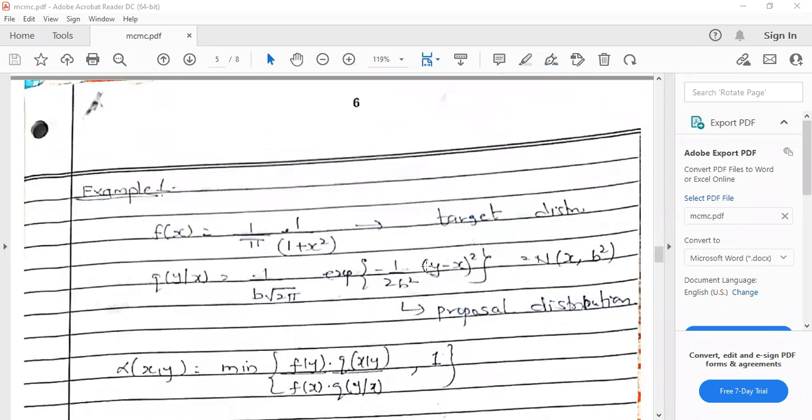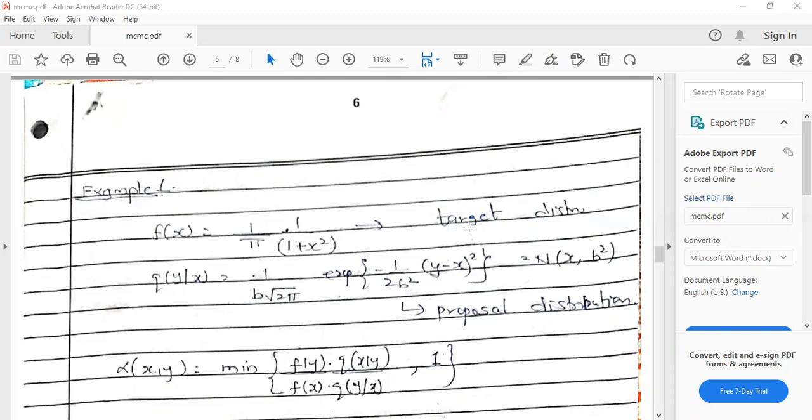So let's see how one can solve a problem based on Markov chain. Let's first write down the derivation part. f of x is your target distribution, which is 1 upon pi into 1 upon 1 plus x square.